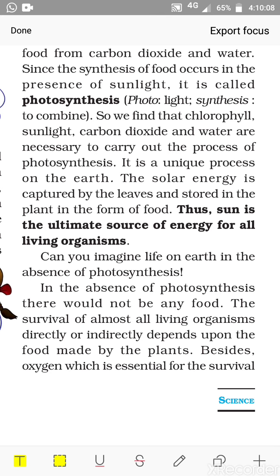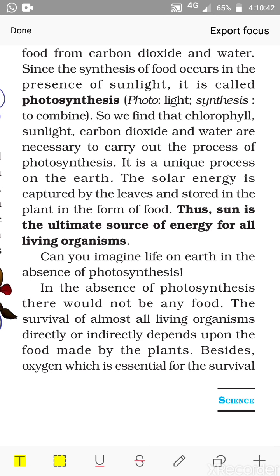What about this process? The solar energy is captured by the leaves and stored in the plant in the form of food. Thus the sun is the ultimate source of energy for all living organisms. Why is the sun called the ultimate source of energy for all living organisms?